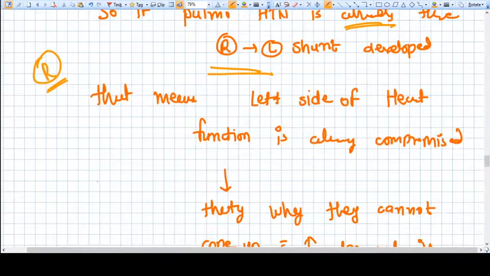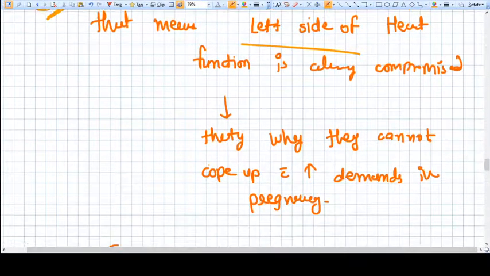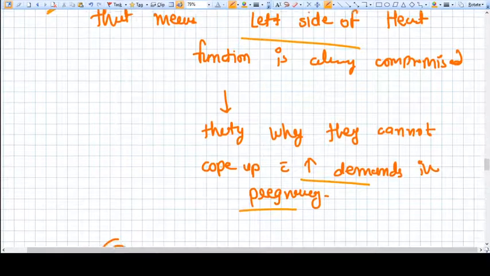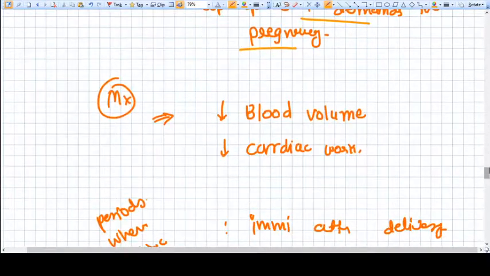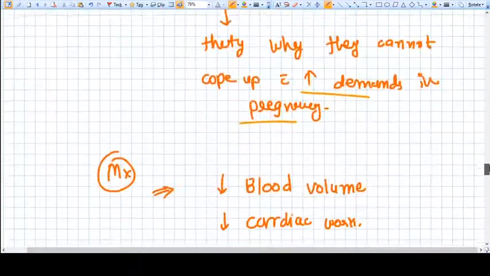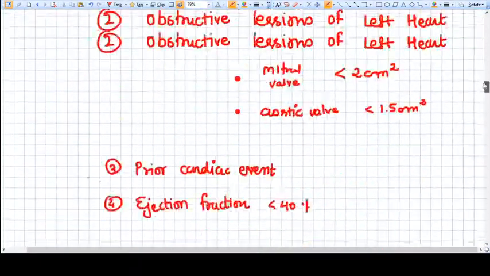Then it means the left side of the heart function is already compromised. That's why they cannot cope with the increased demand in case of pregnancy. So the problems with these conditions happen.